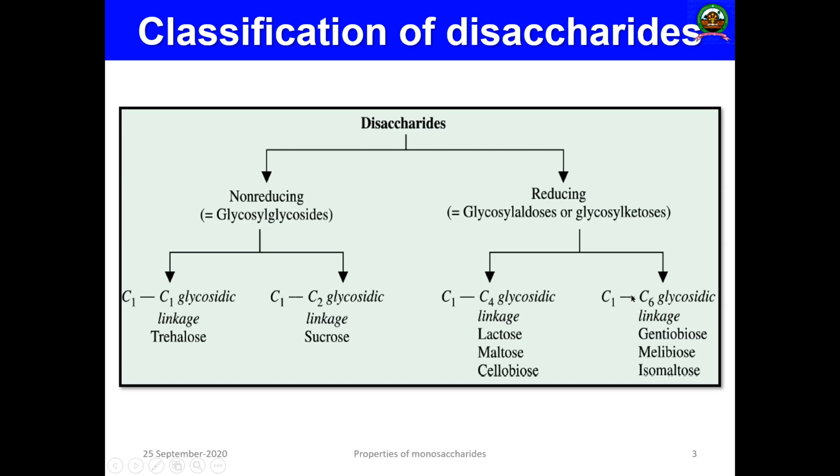Then the next one is the C1 to C6 glycosidic linkage. That means the hydroxyl group of the first carbon atom in the first molecule interacts with the CH2OH group present on the sixth carbon atom, and they form the glycosidic bond. That is known as the C1 to C6 glycosidic linkage. Examples are gentiobiose, melibiose, and isomaltose. So these are the classifications of disaccharides.